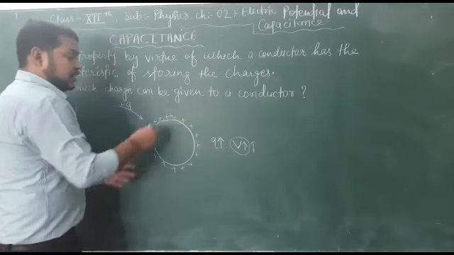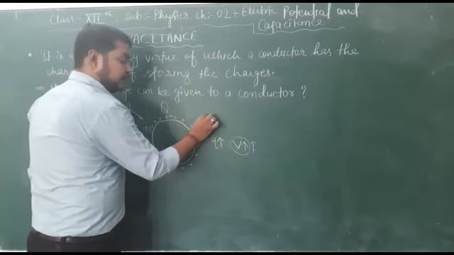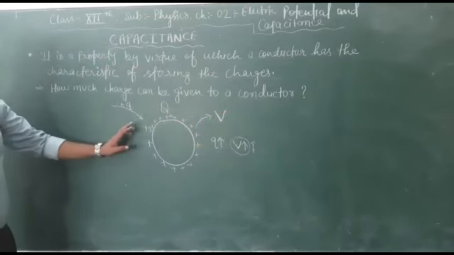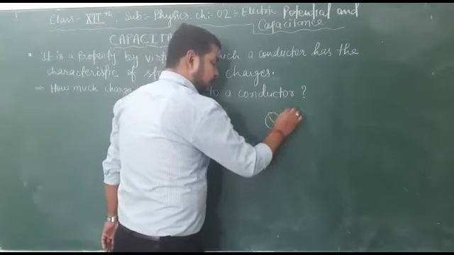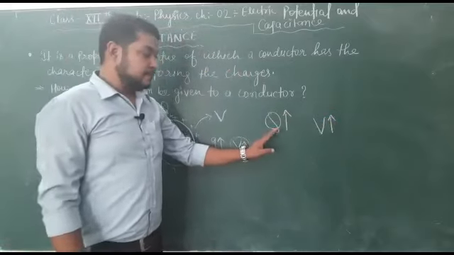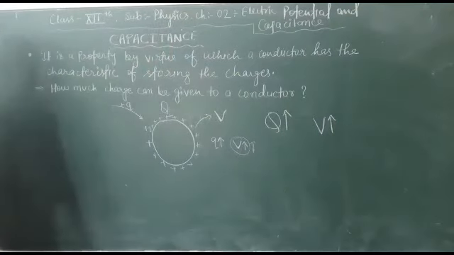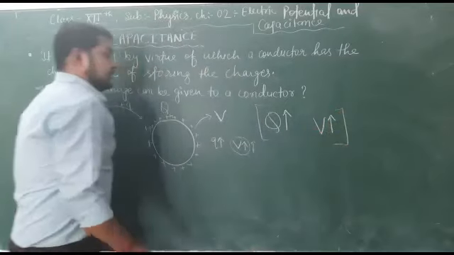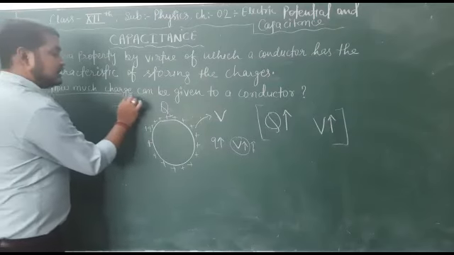Let's say now the total charge is Q. Due to this Q charge, the potential of the conductor has become V. In this case, we have observed one thing, that as we have increased the value of Q, V goes on increasing. So this shows a direct relationship between charge on a conductor and potential of a conductor. The next point we will discuss later on when we discuss the capacitor. Now here we just want to know how much charge can be given to it.